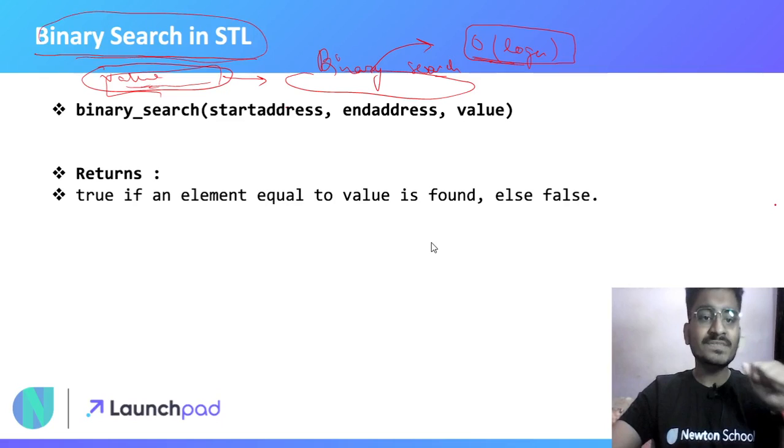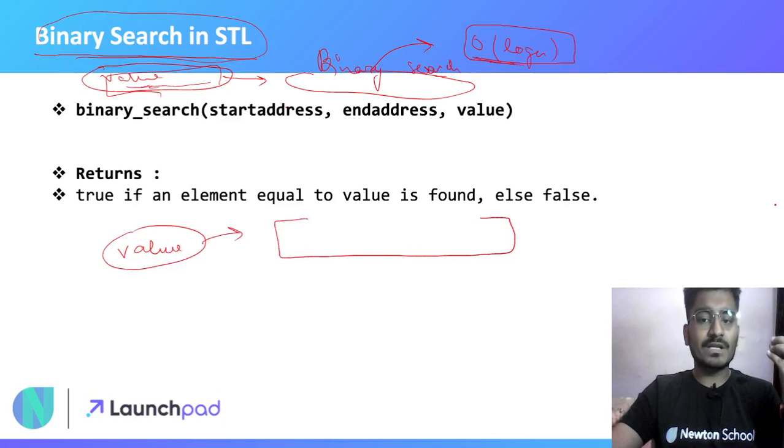Now suppose you are doing competitive programming and you need to solve some question very quickly. You simply need to check whether you have some value and whether that value is present in some container or not. You need to simply check if this value is present in this container or not.